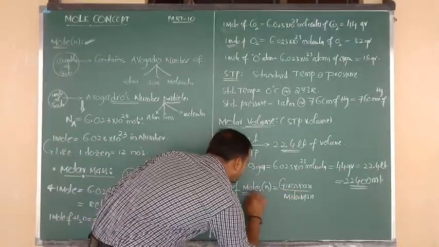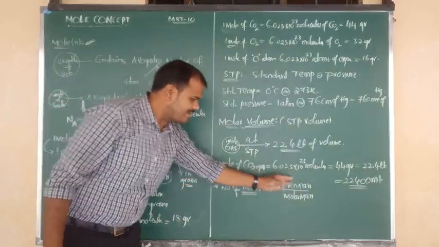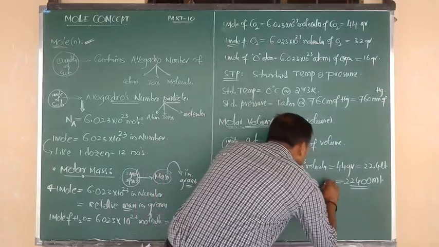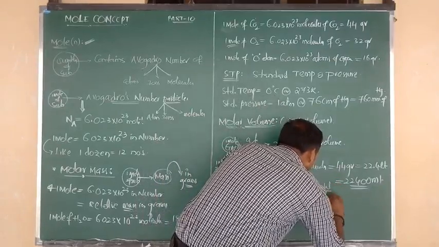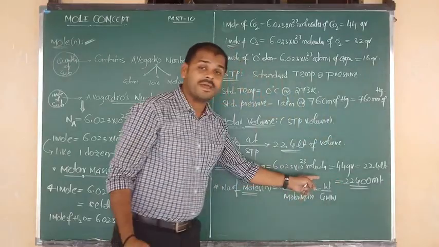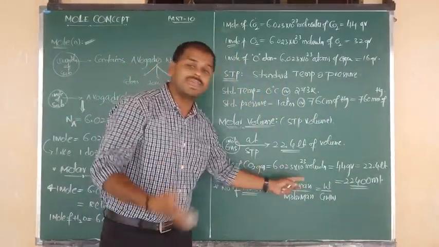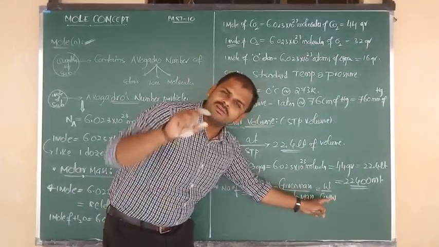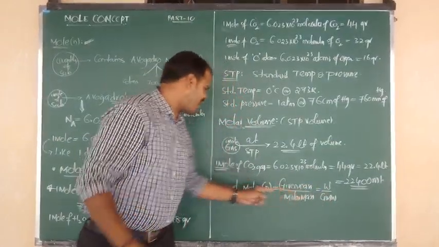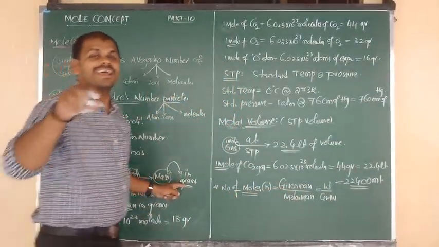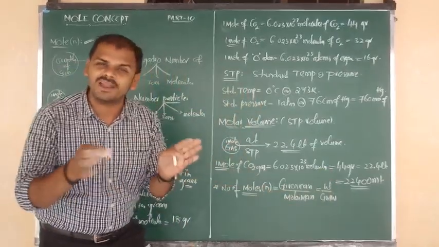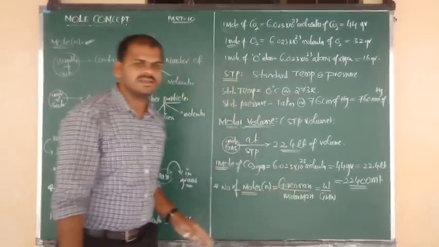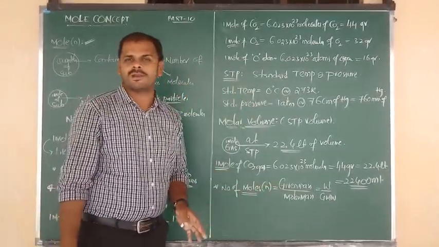So what is the formula to calculate the number of moles? Formula number 1 is given mass by molar mass, and also we can say given weight by molecular weight. So simply we can say W by GMW. W is nothing but weight, or we can say given mass. Molar mass means gram molecular weight; molecular weight or molar mass are both the same, but molar mass we measure in gram unit. That's why we say GMW, gram molecular weight. Weight by gram molecular weight, or given mass by molar mass. By using this formula, we can calculate the number of moles.